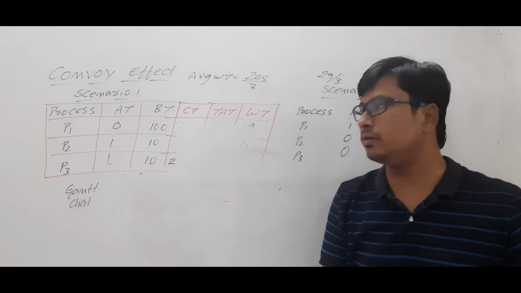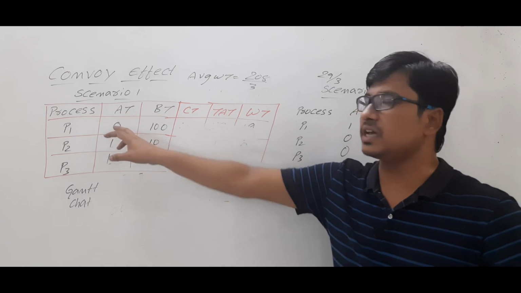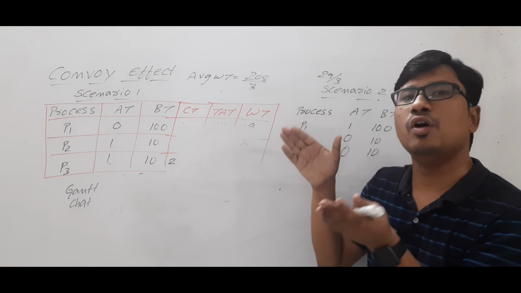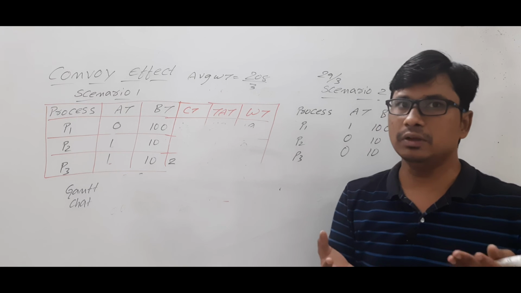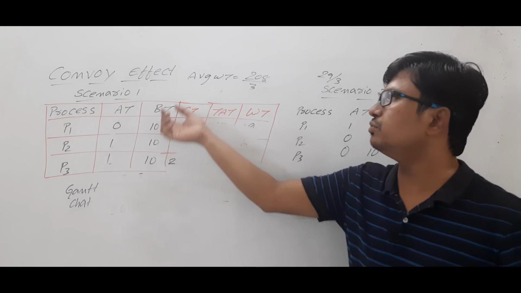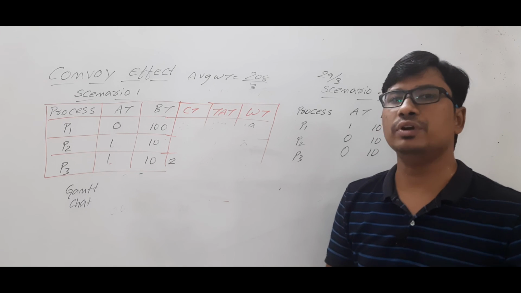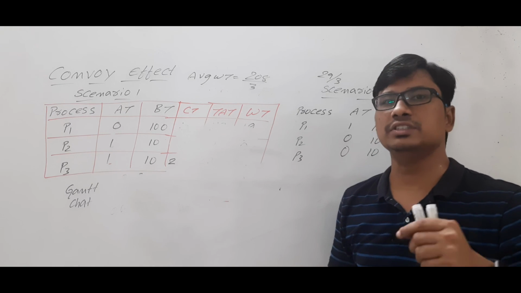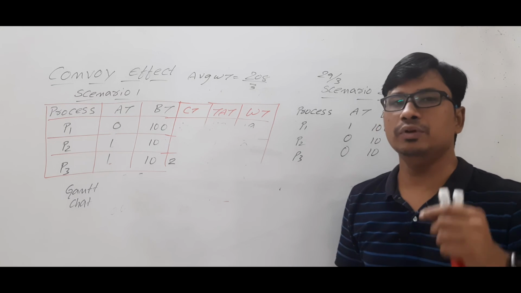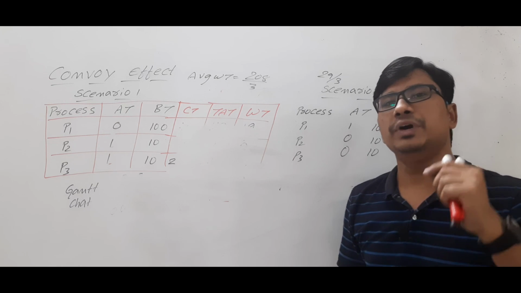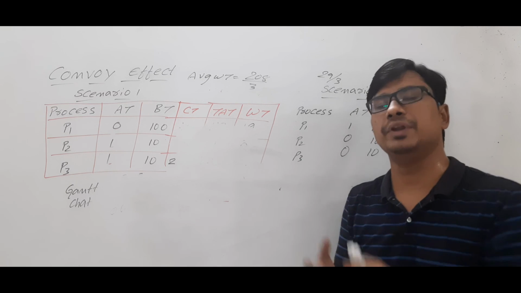But what is the main problem with the first come first serve scheduling algorithm? If the process which has arrived first has the longest burst time, the other processes need to wait for a long time. It will be an issue. This issue we call the convoy effect. Okay, this issue has been overcome in the shortest job first scheduling algorithm. In the shortest job first scheduling algorithm, we will consider the burst time of the process. The process which has the lower burst time will be given high priority.